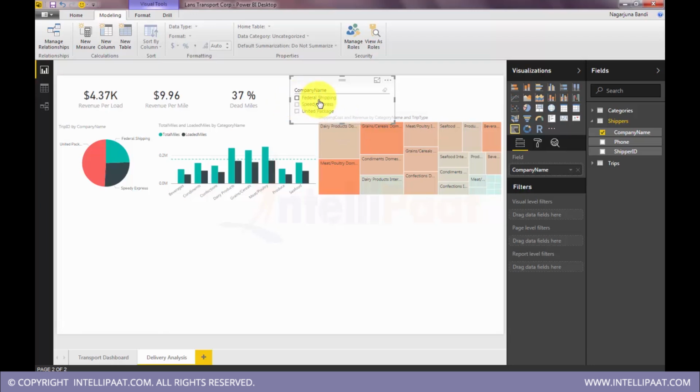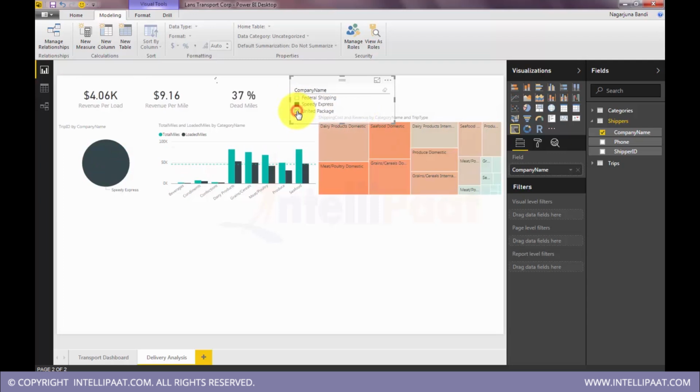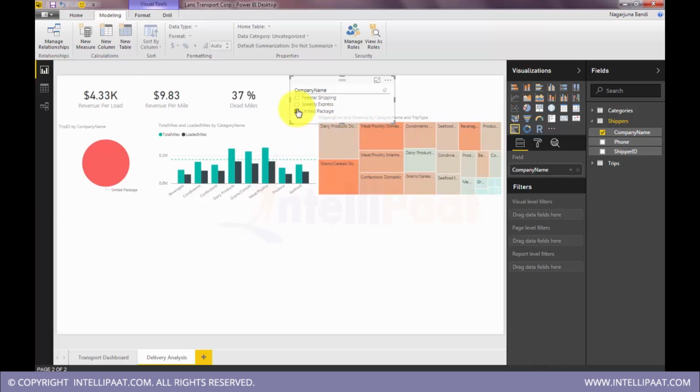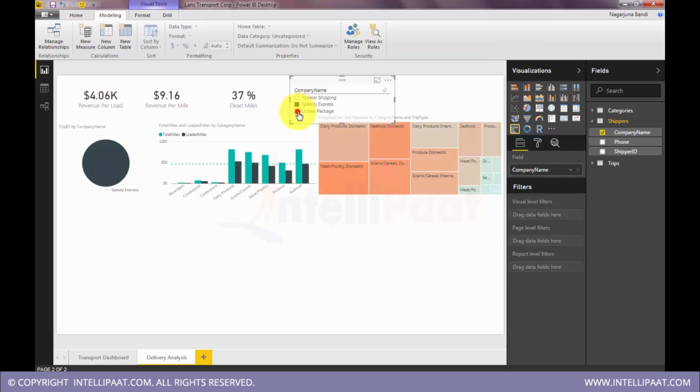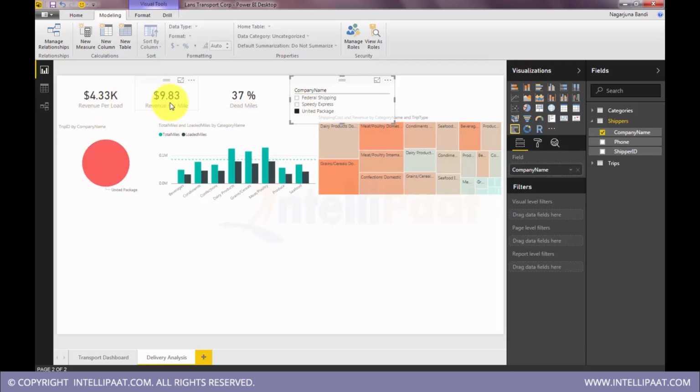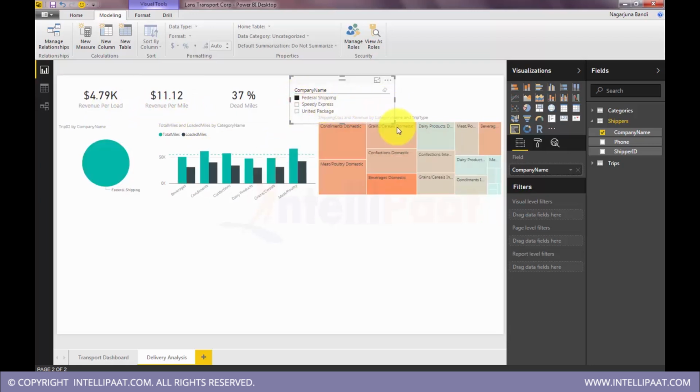So we can select what we want to see. If we see United Package, there's not much variance. Dead miles are almost the same for most of the vendors. Okay, so you can see the revenue has changed. There is a slight change in revenue, but yeah, so we can actually convert this into